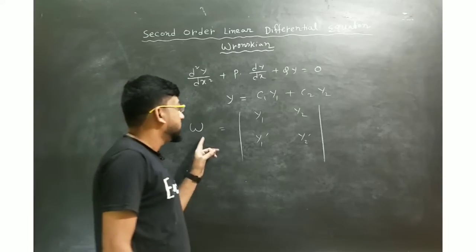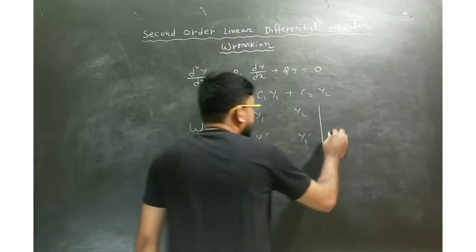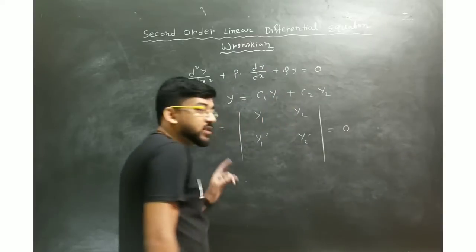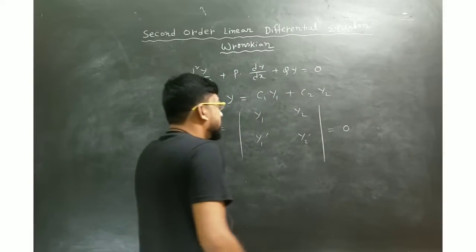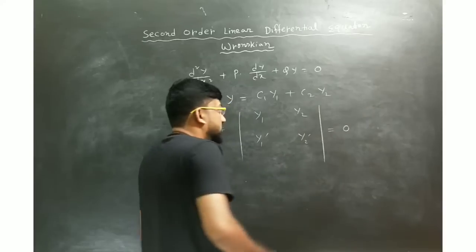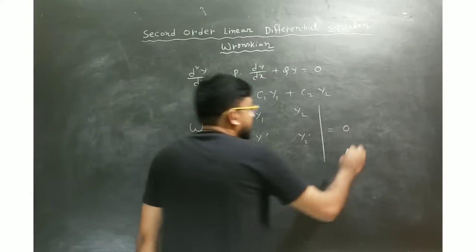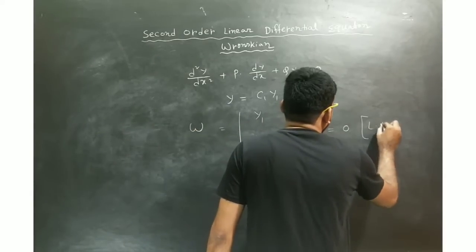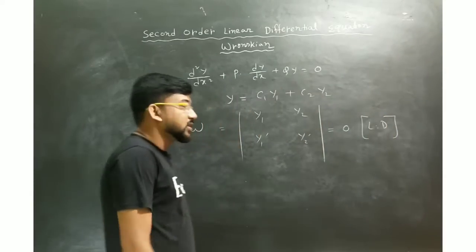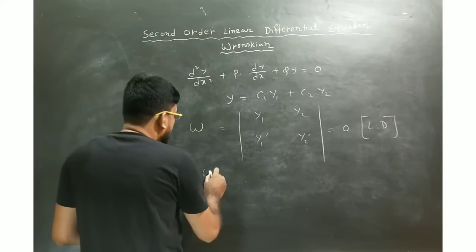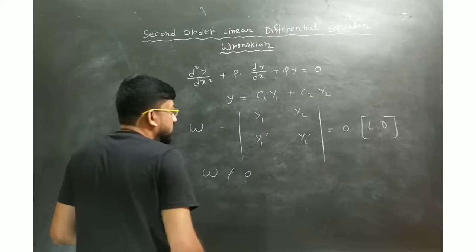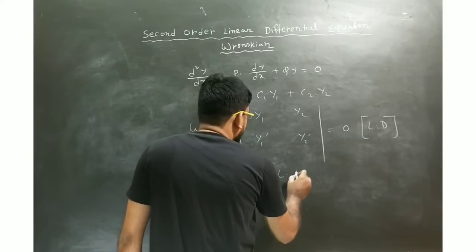If you find this Wronskian is equal to 0, then you can say these solutions y1 and y2 are linearly dependent, not linearly independent. But if you get W not equal to 0, then you can say the solutions are linearly independent.